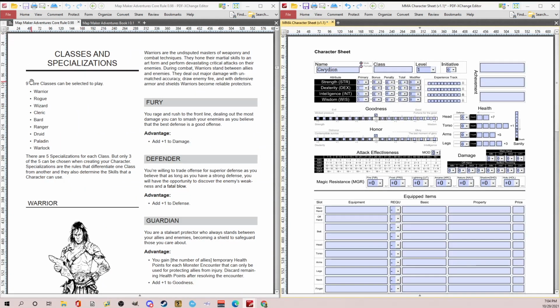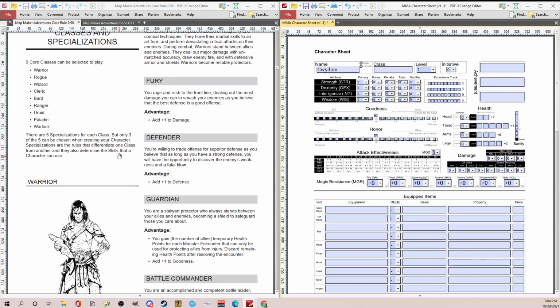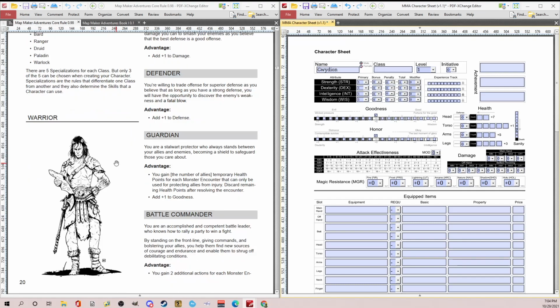So classes and specializations. So here are your 9 core classes that can be selected to play: Warrior, Rogue, Wizard, Cleric, Bard, Ranger, Druid, Paladin, and Warlock. So, very familiar classes. Think of Warrior as a fighter, of course, and the rest are pretty self-explanatory. So what you do for each of these is you get 5 specializations for each class, but only 3 of the 5 can be chosen at character creation. So it helps you if you want to kind of customize your character a bit. You can think about, hey, what do I want to do? And kind of what specifically do I want this character to be?